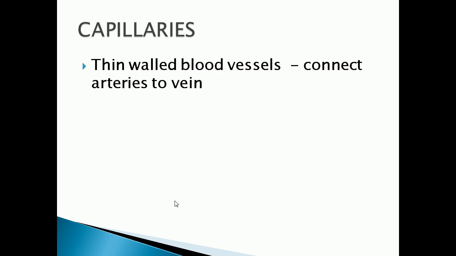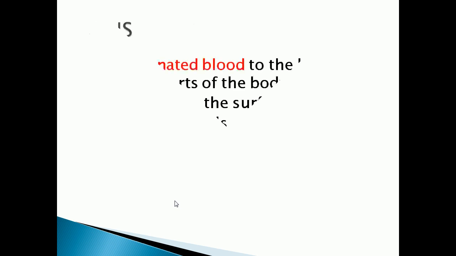Now we are going to see another type of blood vessel, that is capillaries. Capillaries are thin walled blood vessels which connect arteries to veins. Already we have seen the diagram of the three blood vessels.